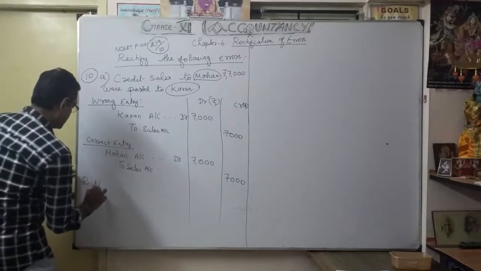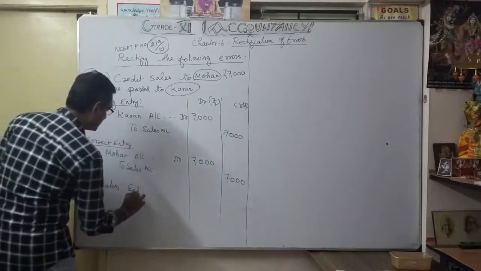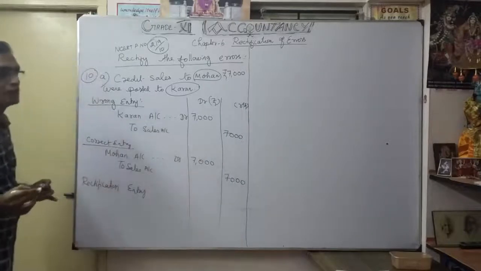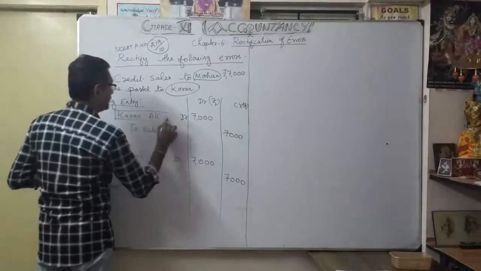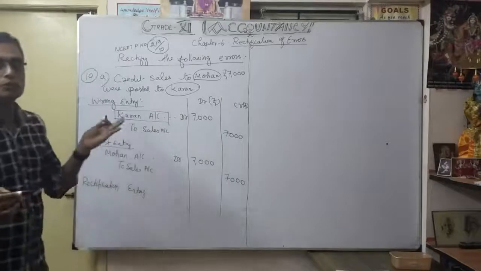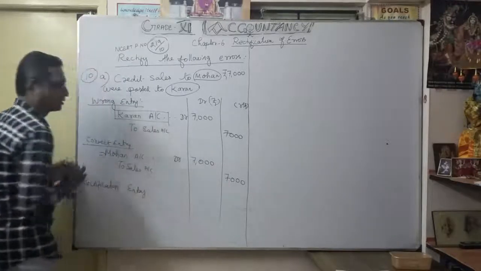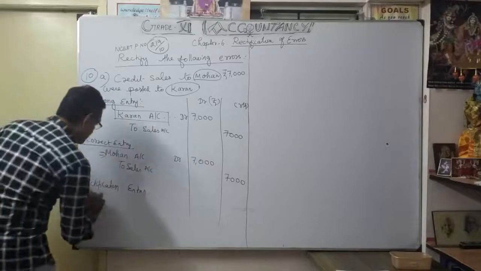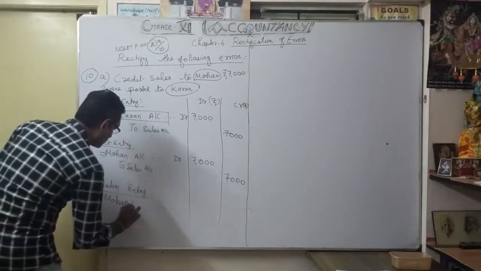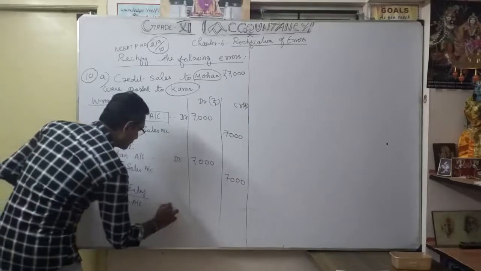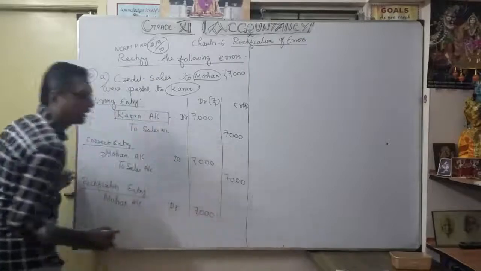What is the rectification entry? How do you do it? We wrongly debited current account, so now we want to credit it. Anyway, we are supposed to debit Morgan, so as usual you have to debit Morgan account 7,000.